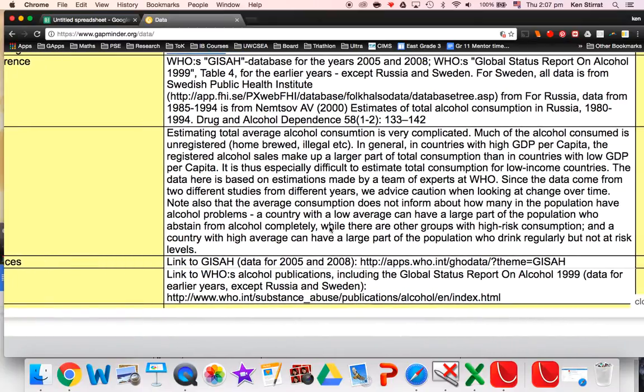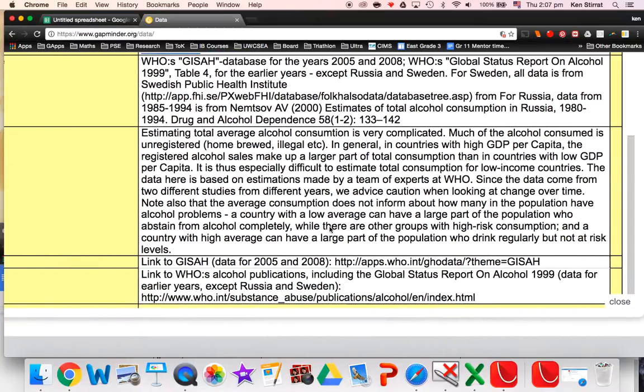And this is really, really useful as you consider you're going to be making predictions once you've analysed this data. And your predictions can only be as reliable and as accurate as the data itself. And this is filled with warning signs, basically. So when you read this, look, it is thus especially difficult to estimate total consumption for low-income countries.